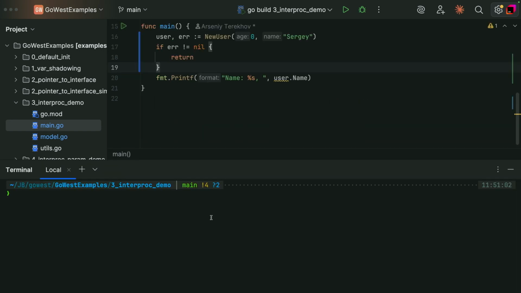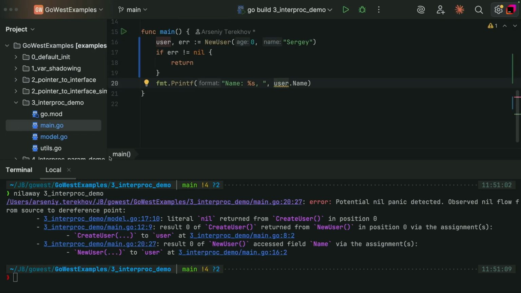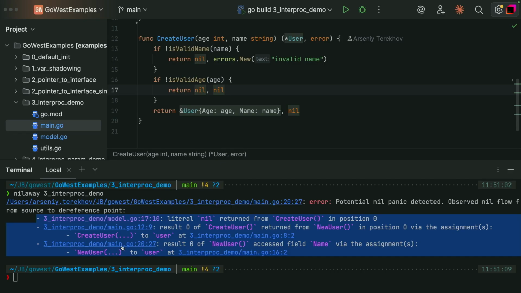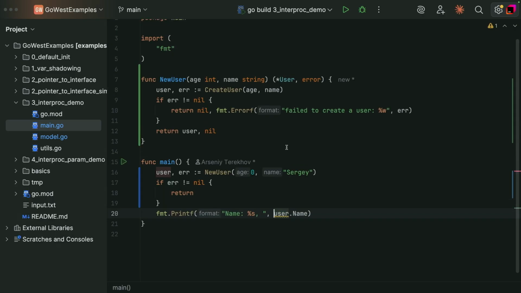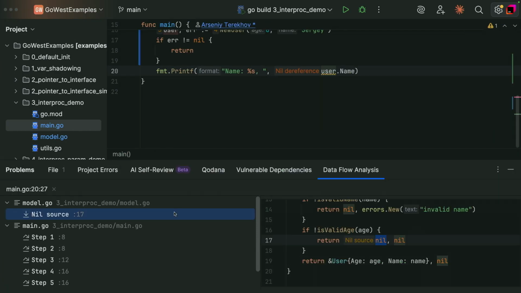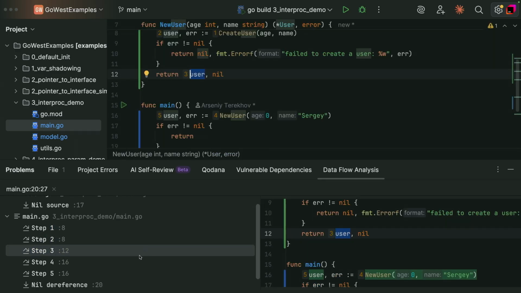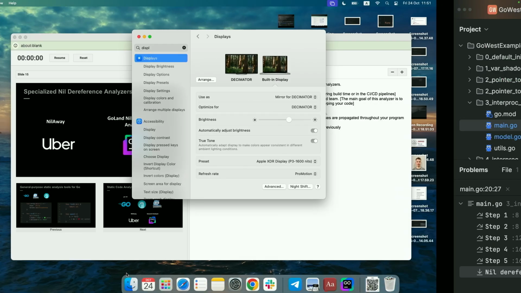So actually, nil-away can do the same. You can run nil-away from the terminal, like this one, and it also can spot this issue, and it also shows the full path from the nil value creation, like this, and its corresponding dereference. So, as you see, both analyzers can track how nil values are propagated throughout your program, and that's why they can spot hidden and more interesting bugs. Okay, and now let's get back to the presentation.